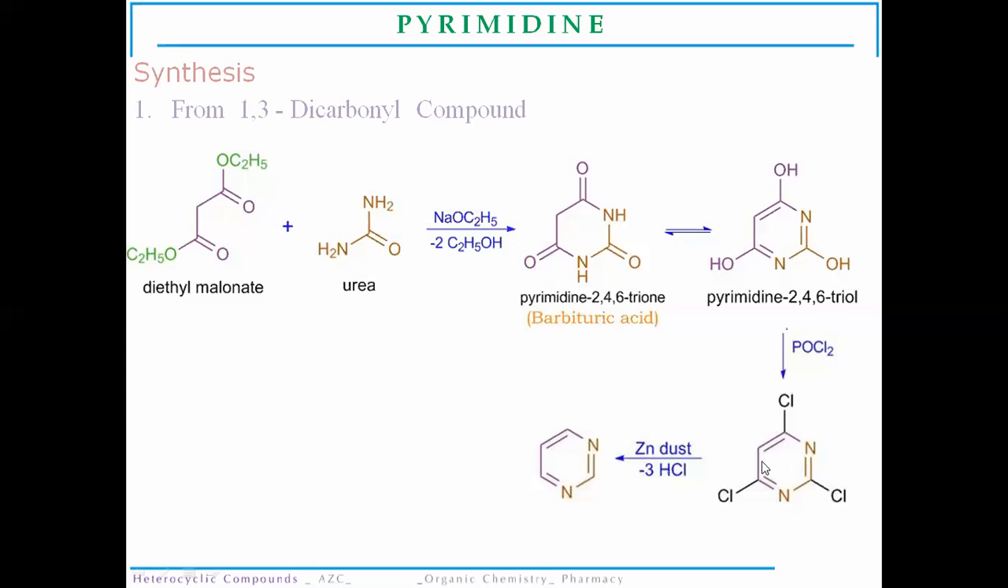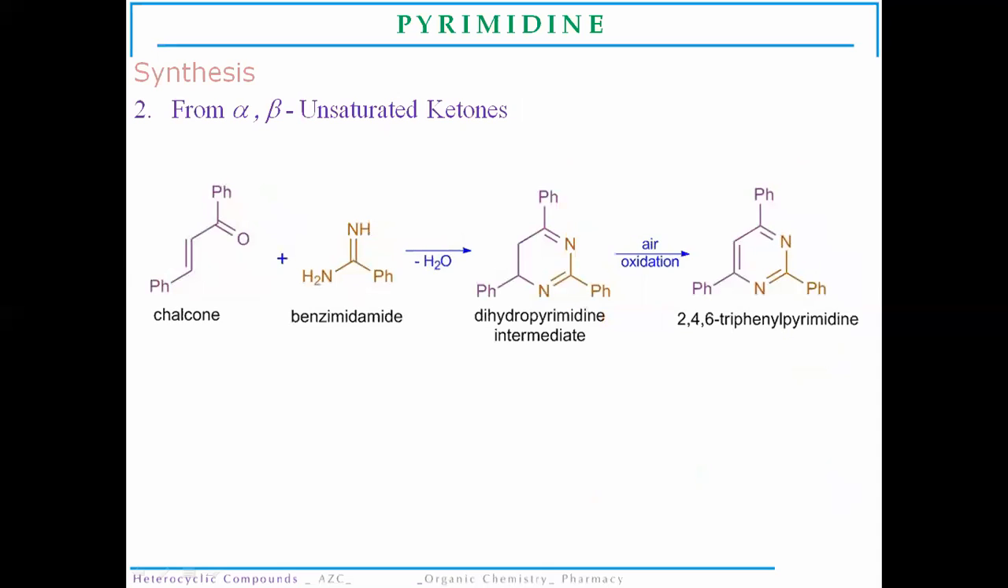Then this undergoes a reduction reaction in the presence of zinc metal. So simply there is removal of hydrochloric acid molecules, and from this chloro or halogenated pyrimidine we can synthesize the pyrimidine nucleus. So this is the first method, using a 1,3-dicarbonyl compound and an NCN fragment.